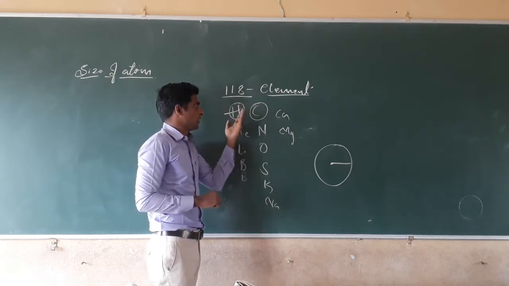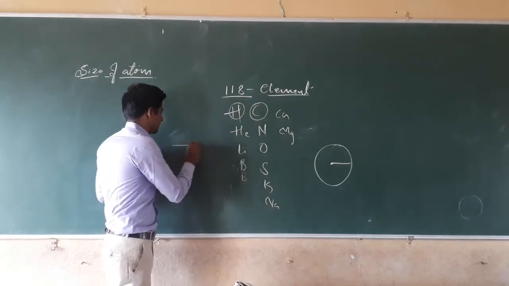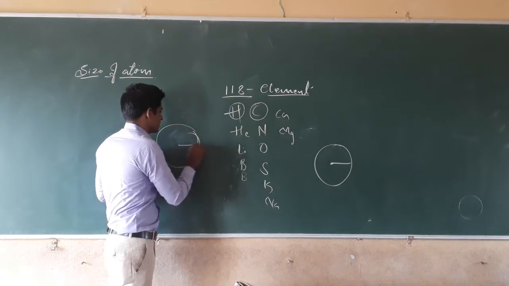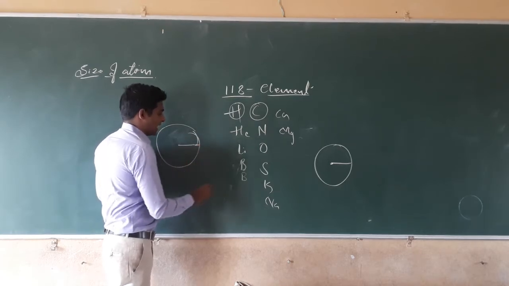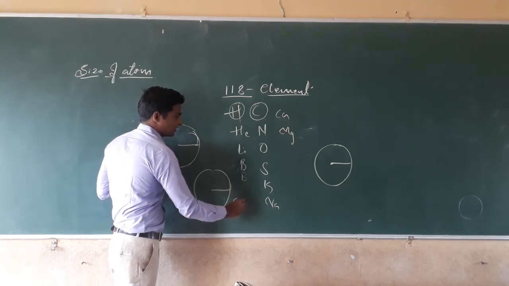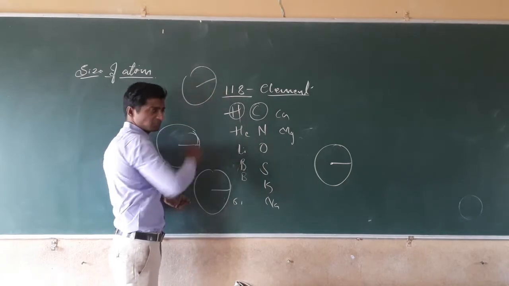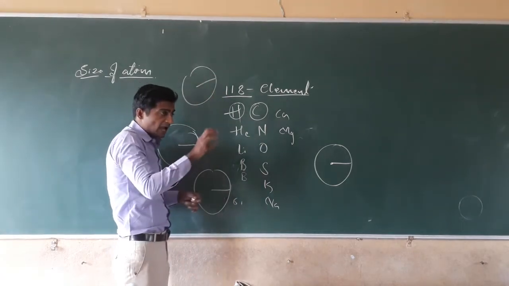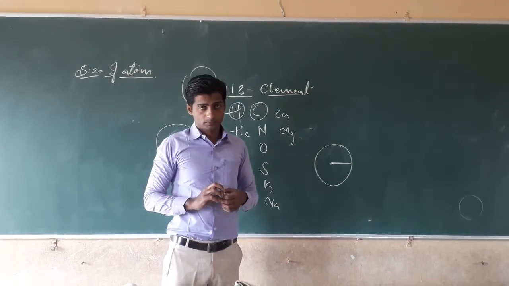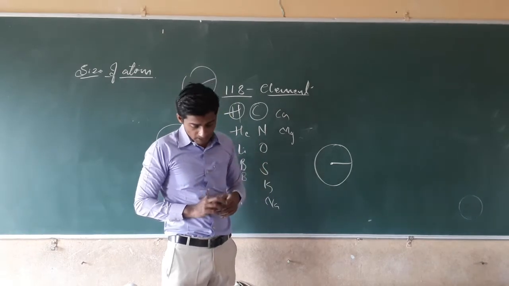For example, suppose the hydrogen atom has an atomic radius of 1 angstrom unit. Then the atom of carbon has 6, and the atom of oxygen may be different. The sizes of the atoms are different in different elements, isn't it?